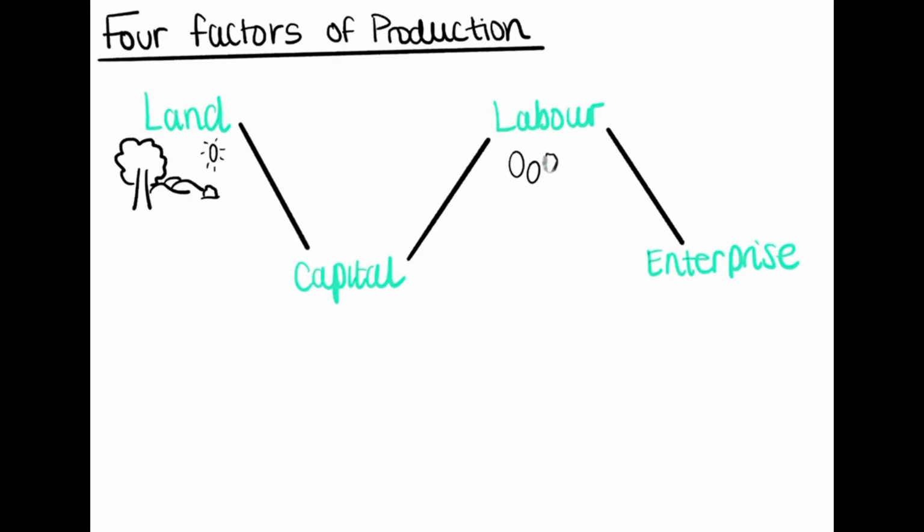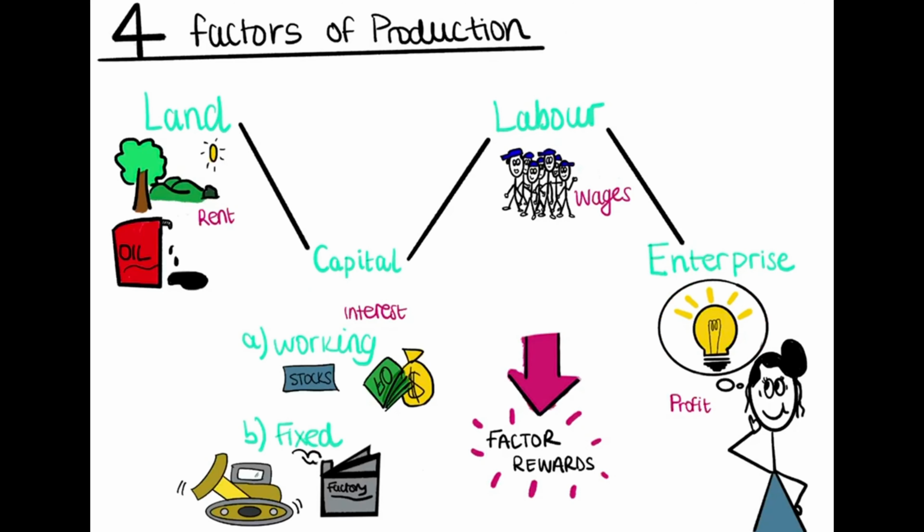In economics, we have 4 main factors of production: land, capital, labor, and enterprise. Land refers to things like oceans, forests, and everything within them, including oils and minerals. Capital includes resources used in production. They can either be working capital, such as buying a stock or share in a company or having bank balances, or fixed capital, which refers to money invested in assets such as machinery or factories.